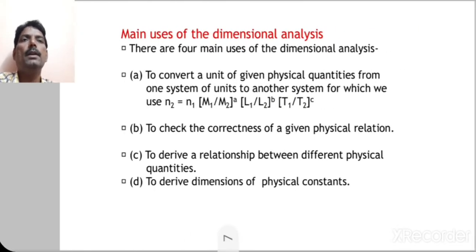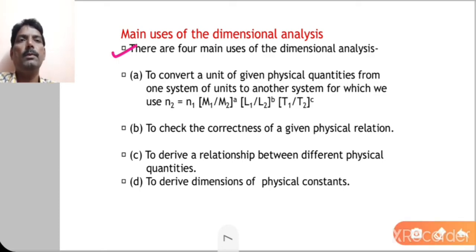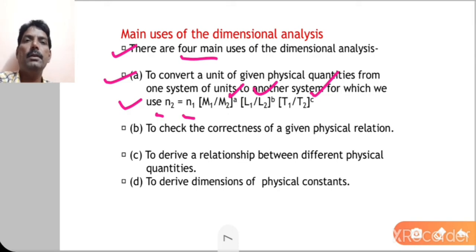Now the next one, the main uses of dimensional analysis. There are four main uses. Number one, to convert a unit of a given physical quantity from one system of units to another, for which we use n2 equals n1 into (M1 upon M2) raised to a, (L1 upon L2) raised to b, (T1 upon T2) raised to c. This equation we will use to convert the unit from one system to another.